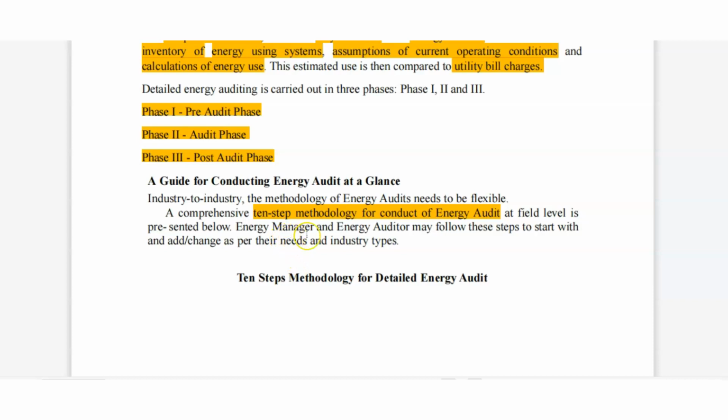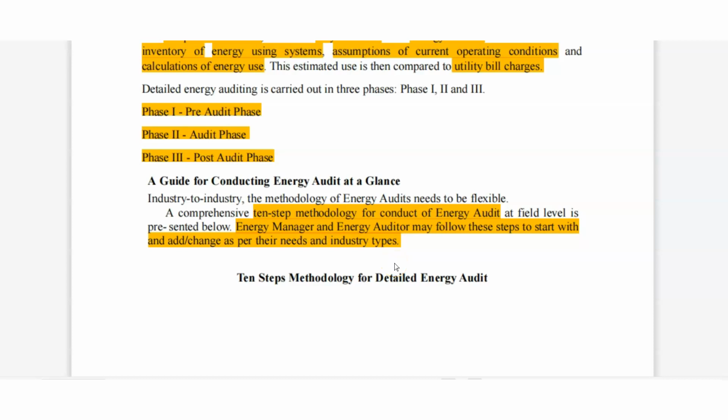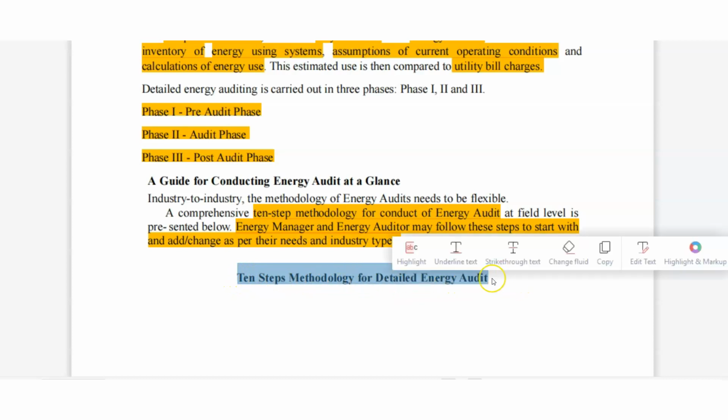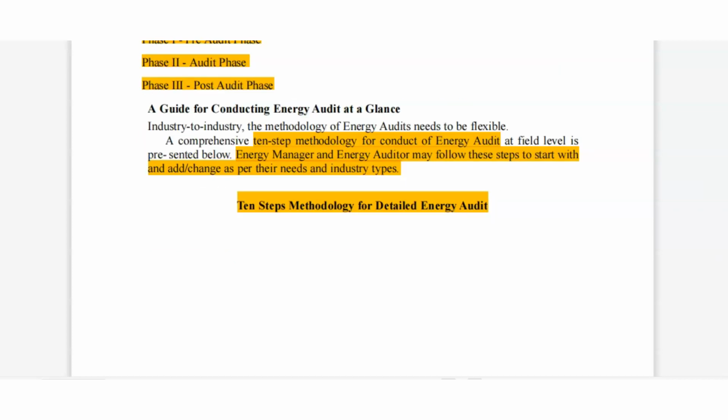I am explaining below. The energy manager and energy auditor may follow these steps to start with, as needed. Here the important 10 steps are given. Here we can change or add. These are the 10 steps of methodology for detailed energy audit. Then we will read.